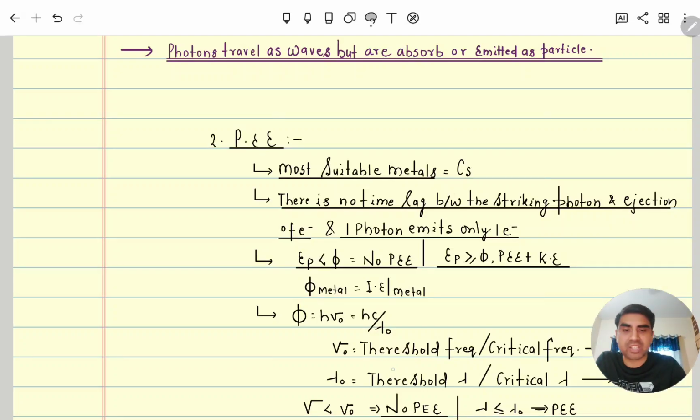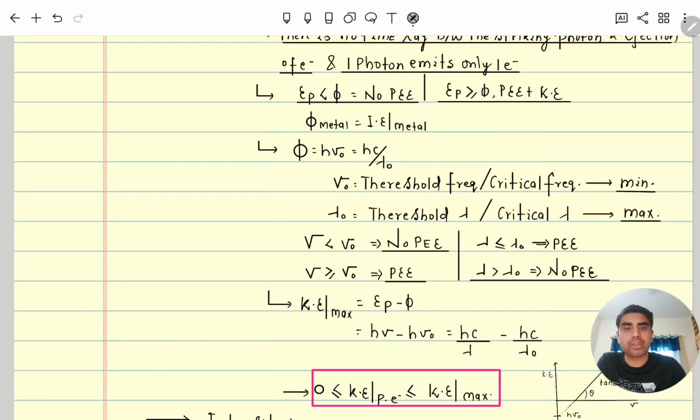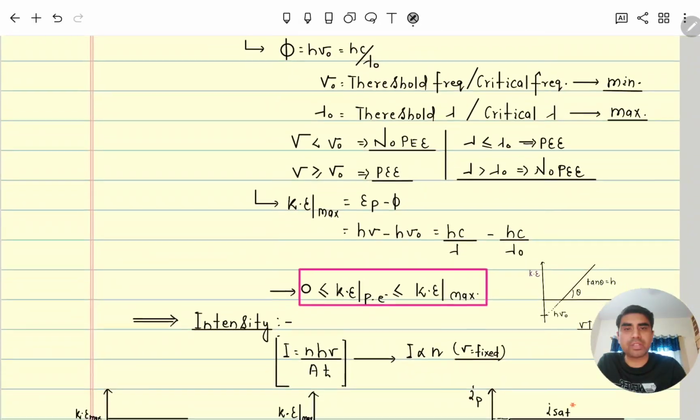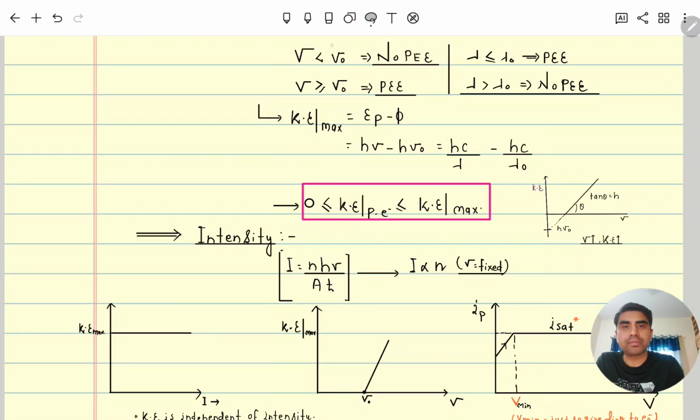value will be maximum. So with respect to this, if suppose sunlight or the energy of a photon, if its frequency is greater than nu naught... If its frequency is less than nu naught, then of course no photoelectric effect. But if the frequency of the photon is greater than nu naught or equal also, then the photoelectric effect will occur. And the opposite of that we will apply for wavelength.